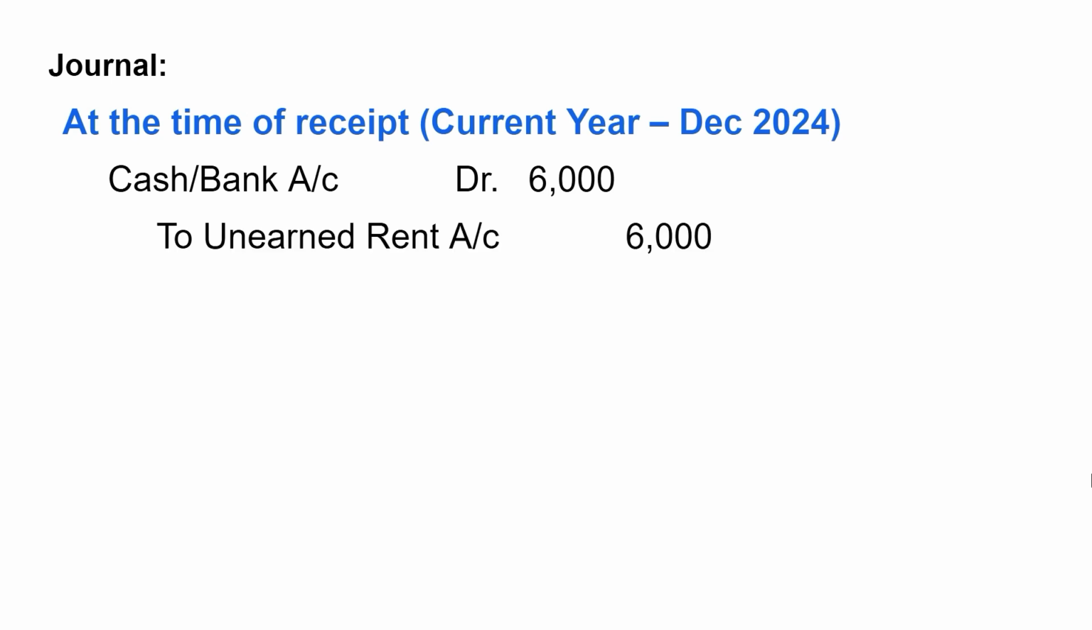At the time of receipt, that is current year, December 2024, cash or bank account debit 6,000 to unearned rent 6,000 rupees. Because cash is an asset and asset increases, so it is debited. And unearned rent, it is liability. Liability increases, so it is credited.